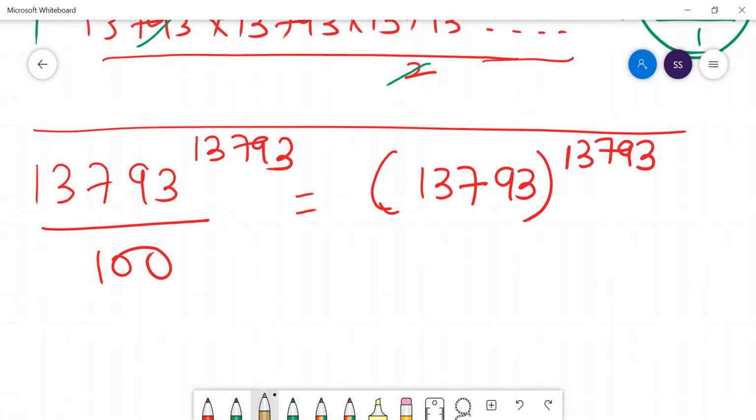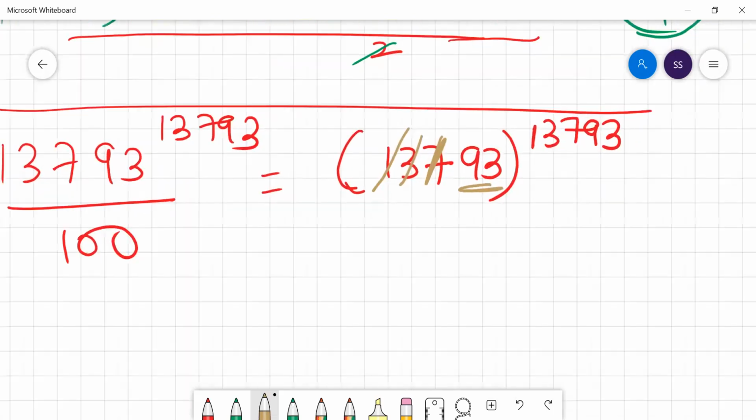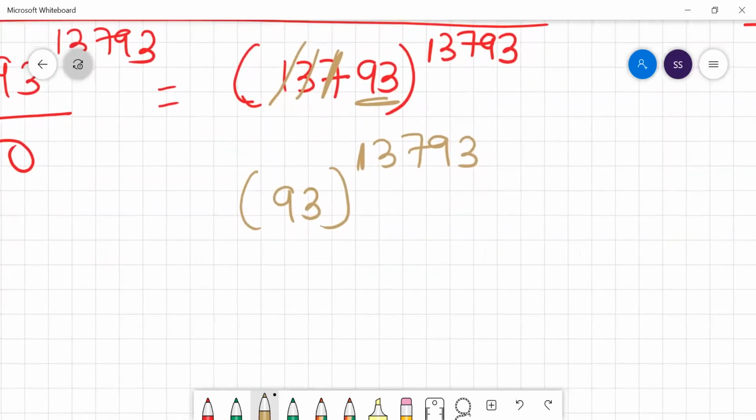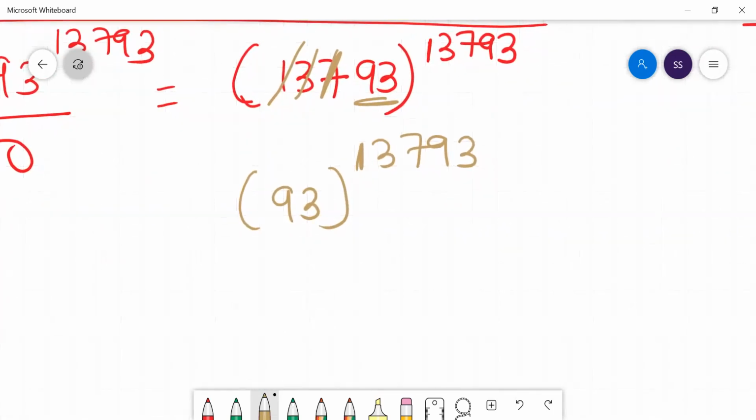You can ignore these digits; they won't be significant for you. What is important for the last 2 digits is only the tens place and the units place. So 93 to the power 13793. Now you know that 93 is an odd number, so you'll use the property of odd numbers for finding the last 2 digits, because you're dividing by 100. If you divide by 1000, you have to find the last 3 digits.